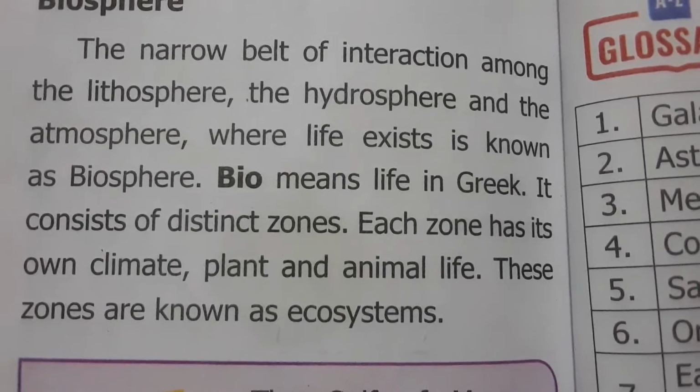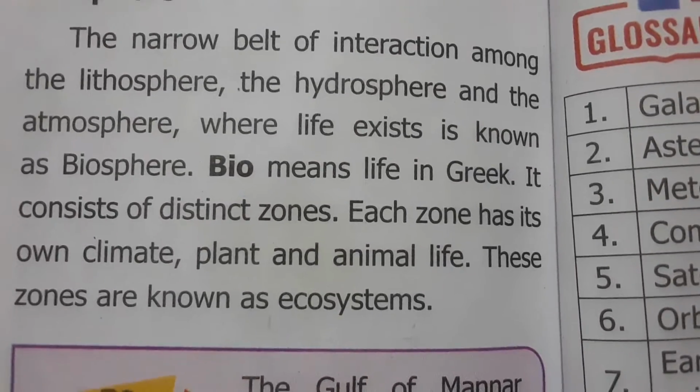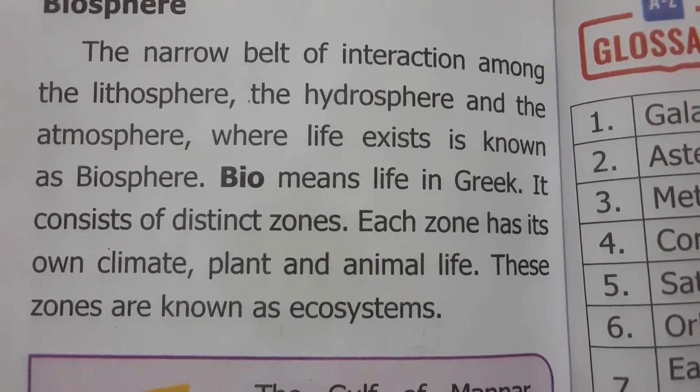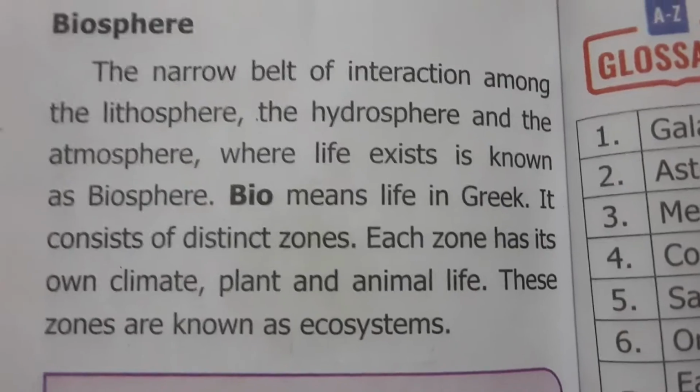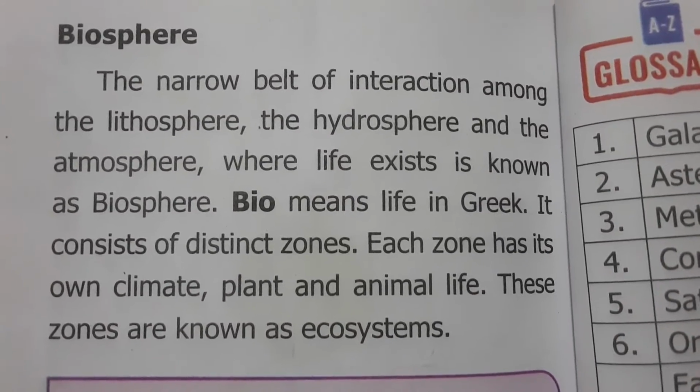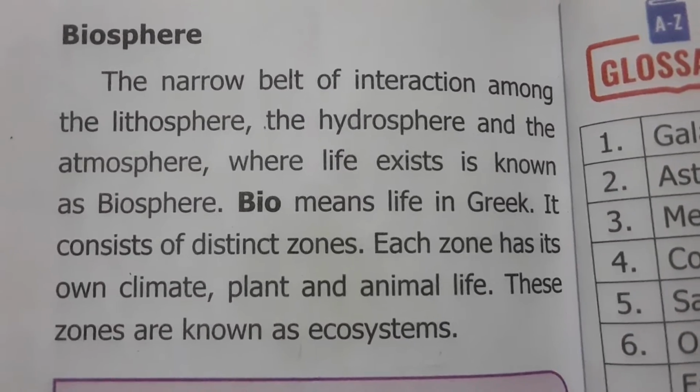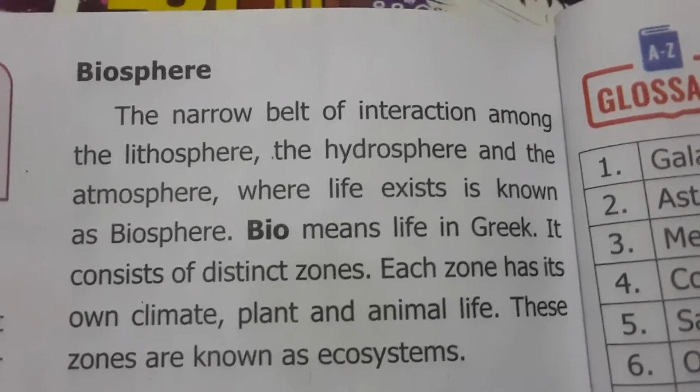It consists of distinct zones. Each zone has its own climate, plant, and animal life. These zones are known as ecosystems. So if it is an aquatic ecosystem, it contains aquatic animals, aquatic plants, and water bodies. Okay, let's see the